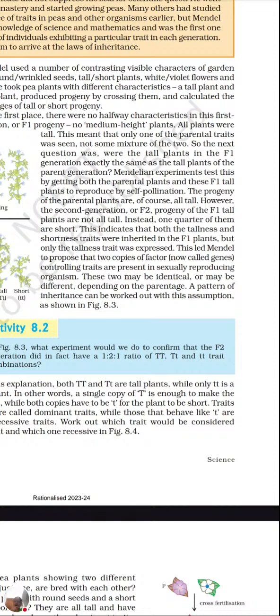This indicates that both the tallness and shortness traits were inherited in the F1 generation. So in the F1 generation, they were passed on, but only the tallness trait was expressed. When the F1 generation was seen phenotypically, all plants looked tall, but they had the combination of both tallness and shortness traits. So the trait which expresses is called the dominant trait, and the trait which does not express itself is called the recessive trait.